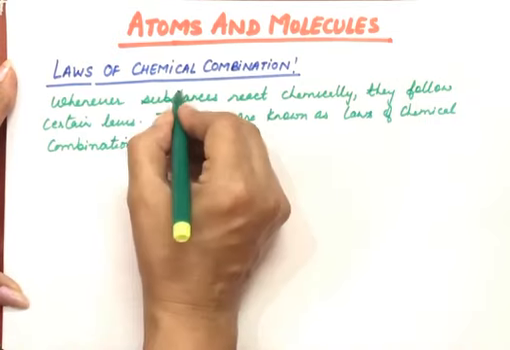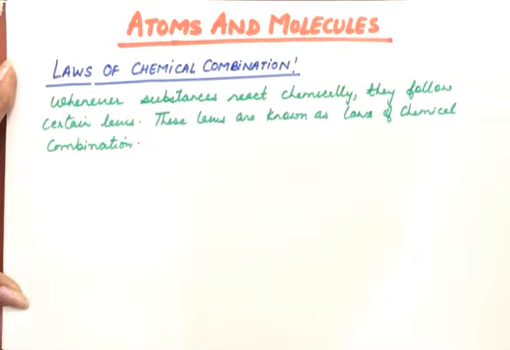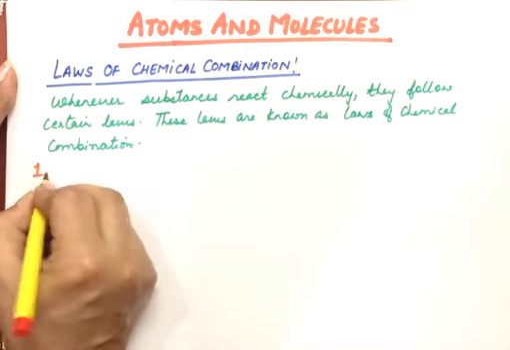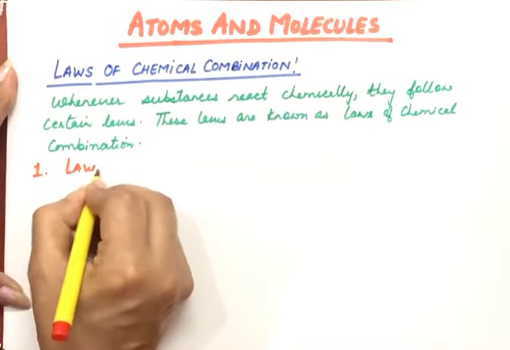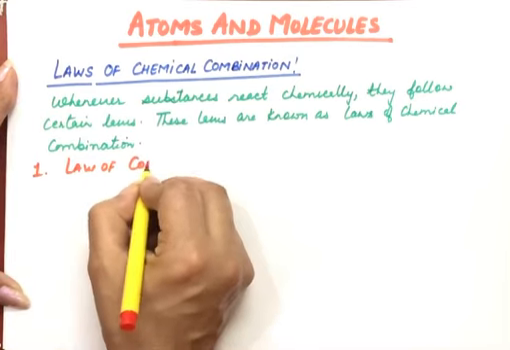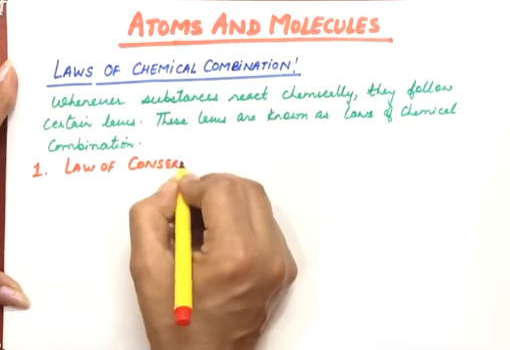Now, two laws we have to cover in class 9. These two laws of chemical combination are, first of all, we are taking up the law of conservation of mass.